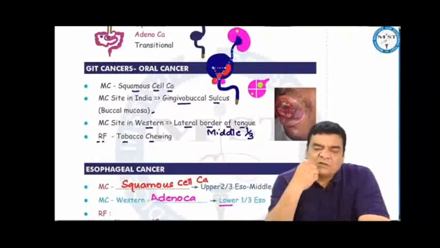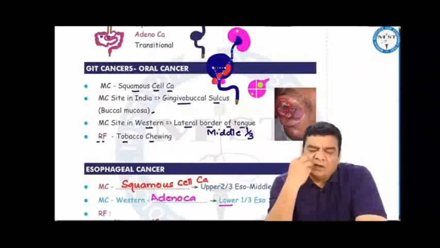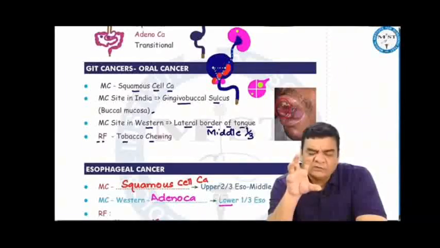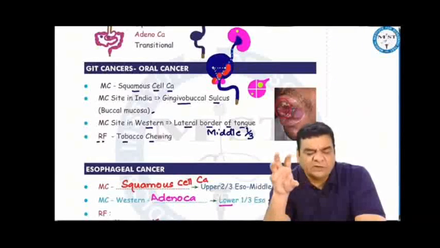Now, in oral cancer, the patient will come to you with a growth or an ulcer in the oral cavity, which is not healing. In esophageal cancers, if there is a polypoidal mass growing into the esophagus, it can create a traffic jam situation in the esophagus, leading to difficulty in swallowing, that is dysphagia.